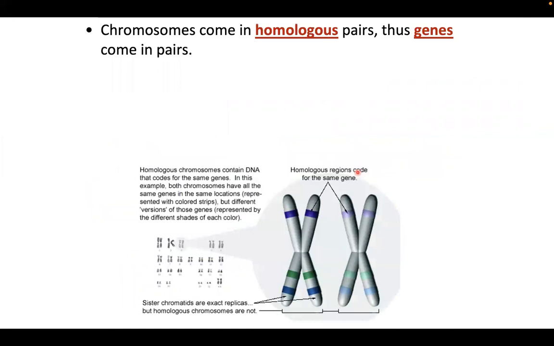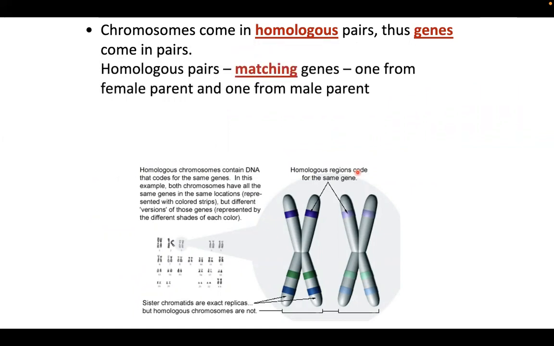So your chromosomes come in homologous pairs. Homologous meaning they are identical. Thus, genes come in pairs. So homologous pairs, they are matching, they are identical, they are the same. One from your female parent and one from your male parent.